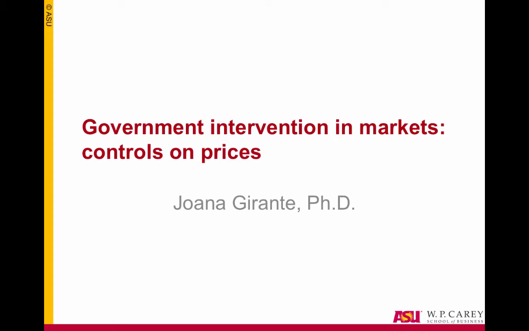These occur when governments decide to fix or set the price of a given good because they believe that either the equilibrium price of that good is too high for consumers or too low for the sellers. To address it, governments may choose to impose a price ceiling or a price floor respectively.